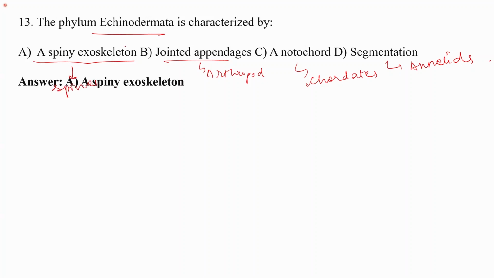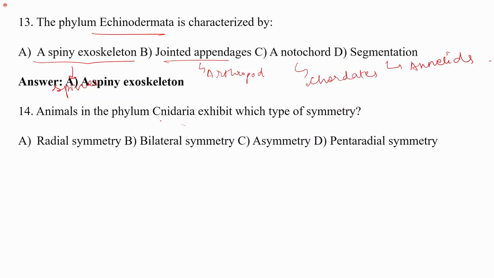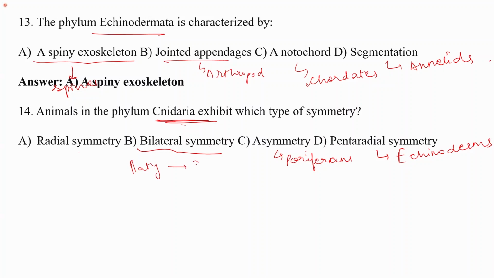Right? The next is, animals in the phylum Cnidaria exhibit what type of symmetry? Radial symmetry, bilateral, or asymmetry. Asymmetry is mostly seen in poriferans. Pentaradial symmetry is the characteristic of echinoderms. Bilateral symmetry is the characteristic of organisms from Platyhelminthes to Echinodermata. And radial symmetry is present in Cnidaria and coelenterates.